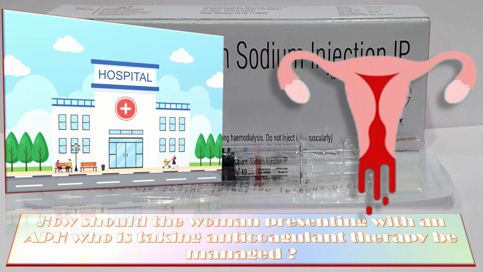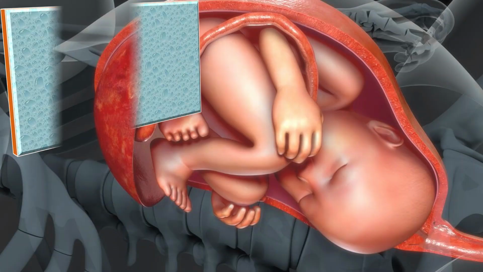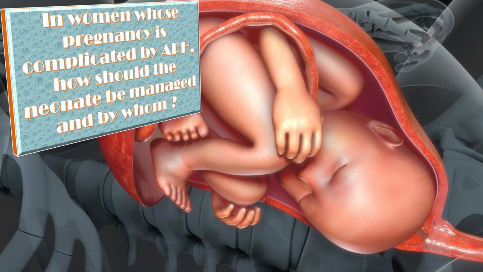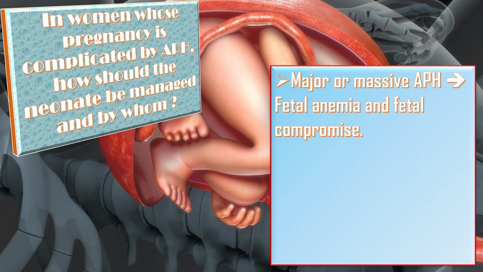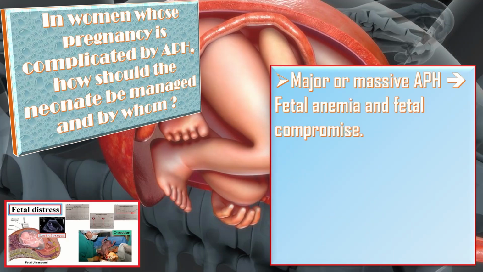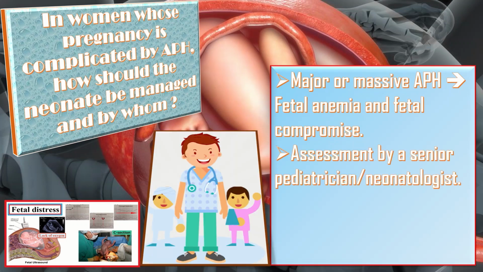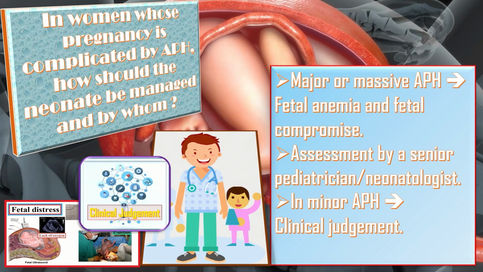medical staff. In women whose pregnancy is complicated by the APH, how should the neonate be managed and by whom? Major or massive APH may result in fetal anemia and fetal compromise. The neonate should be assessed by a senior pediatrician or neonatologist. In minor APH, clinical judgment should be sought. With continuing hemorrhage, it would be appropriate to request pediatric support at the time of delivery.